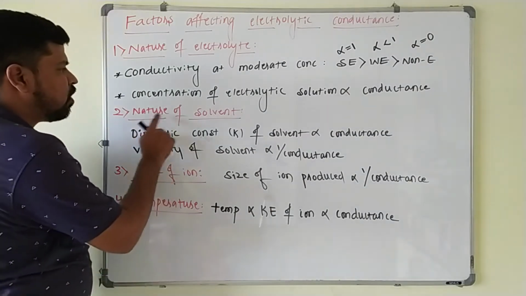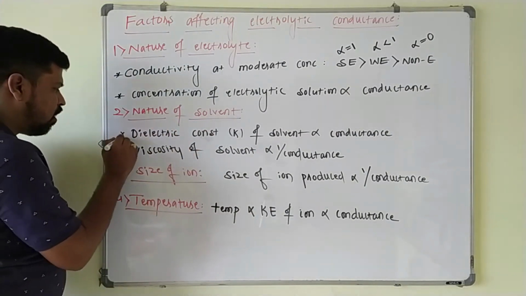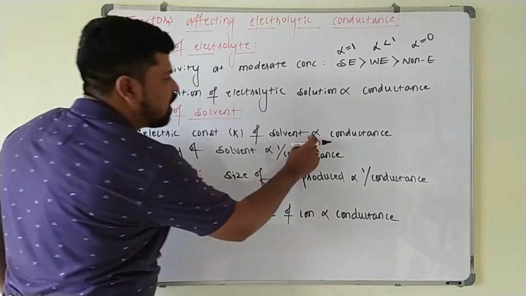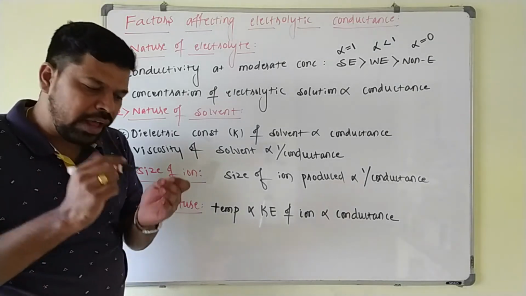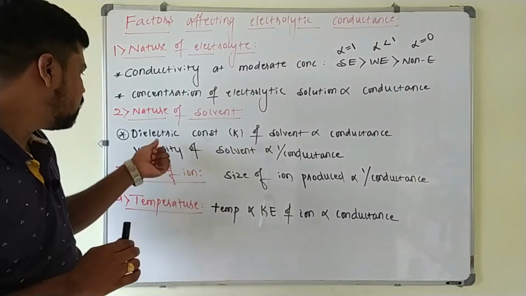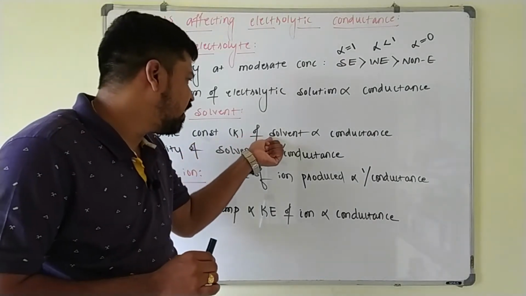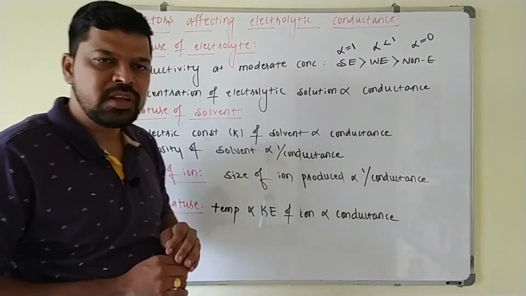Next one, nature of the solvent. Here the dielectric constant K of the solvent is directly proportional to the conductance. What do you mean by dielectric constant here? The polarity of the solvent is expressed in terms of dielectric constant. So as the dielectric constant K of the solvent increases, conductivity increases. These two are directly proportional to each other.